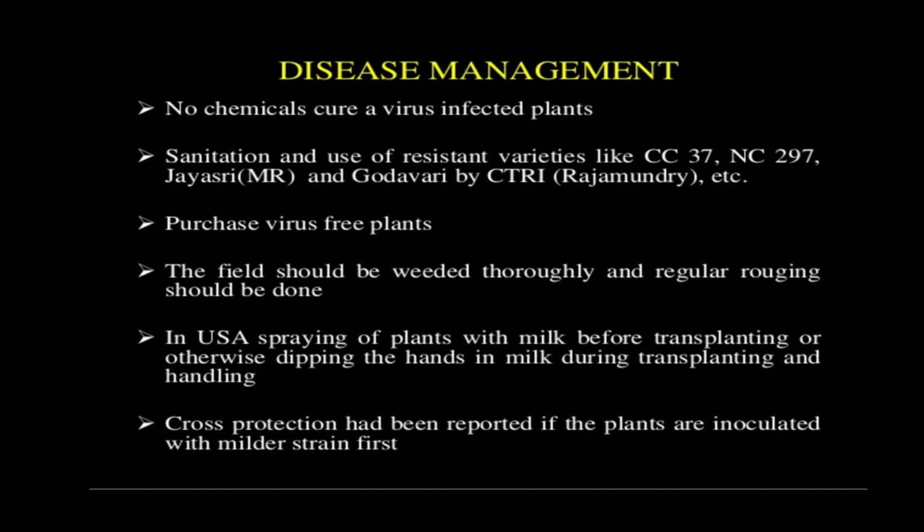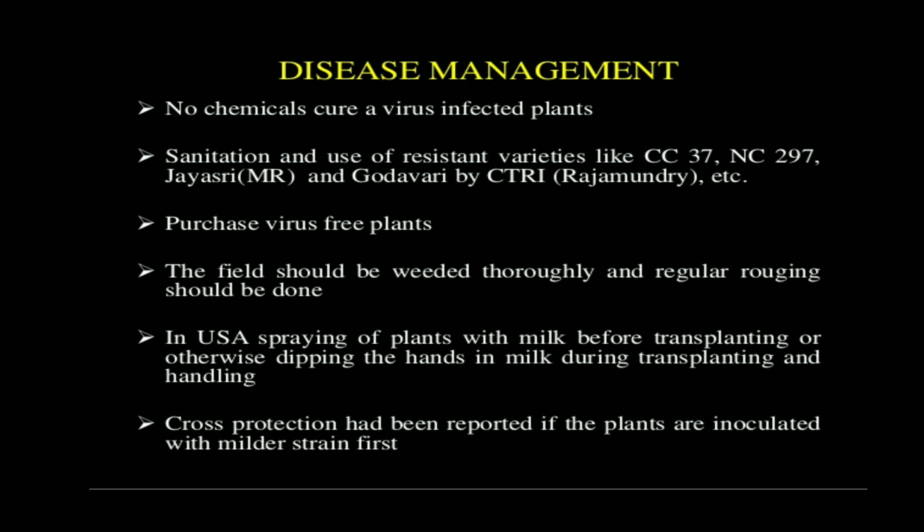In the United States of America, spraying the plant with milk before transplanting, or dipping the hands in milk during transplanting and handling, shows benefits, because the viral particles may be present on the hands of the workers or farmers.